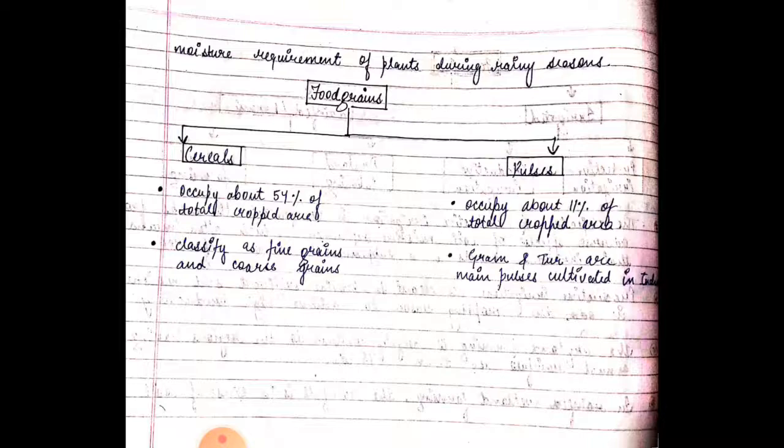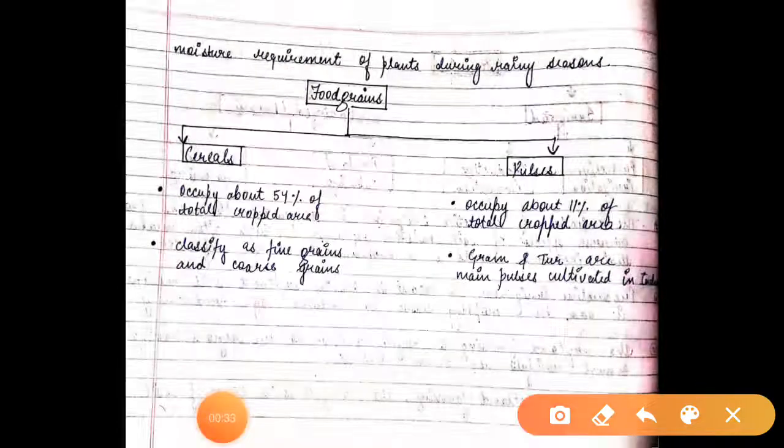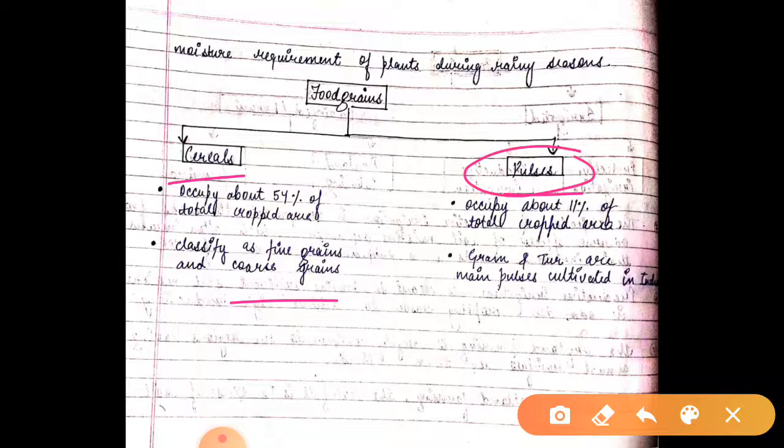In the last videos, we were discussing lesson number 5, land resources and agriculture, related to India. In continuation, today we will be discussing food grains. It has been divided into two, cereals and pulses. You all know what is included in cereals? All types of grains, coarse grains, rice, wheat, everything. But in pulses, mainly the lentil crops are included.